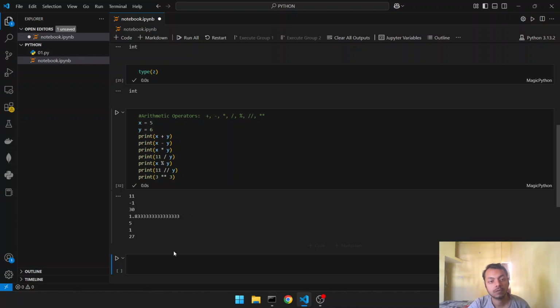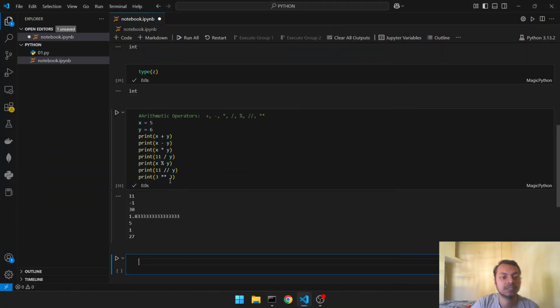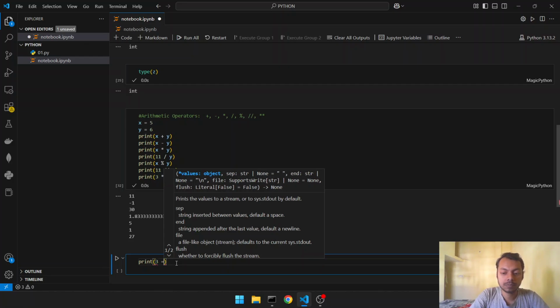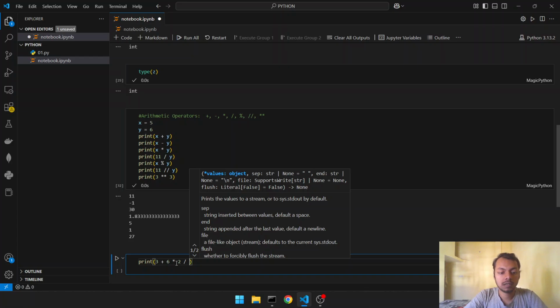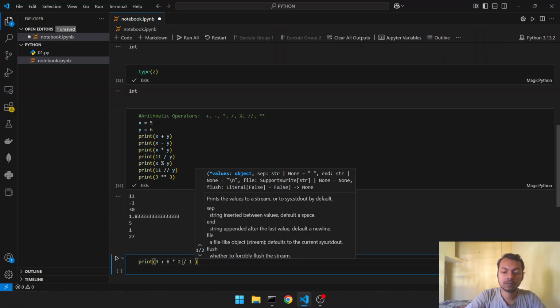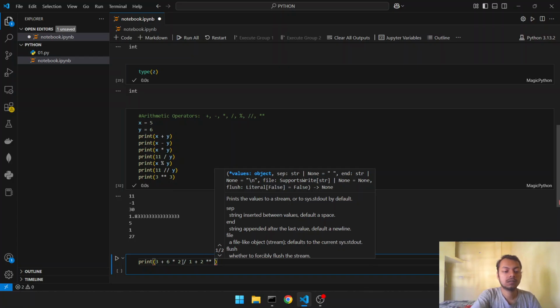Now we will come to learn about precedence. Precedence tells us that if multiple operators are in the same line, in what order will they be executed. That is known as precedence. So let me show you, like 3 plus 6 into 2 divided by 1 plus 2 to the power 3.